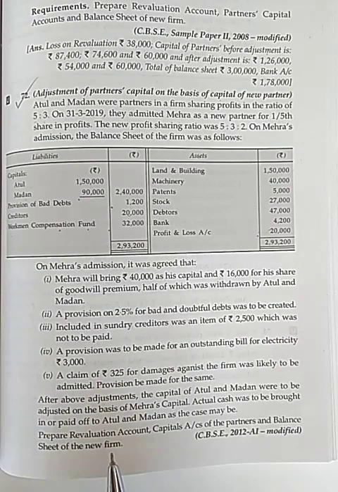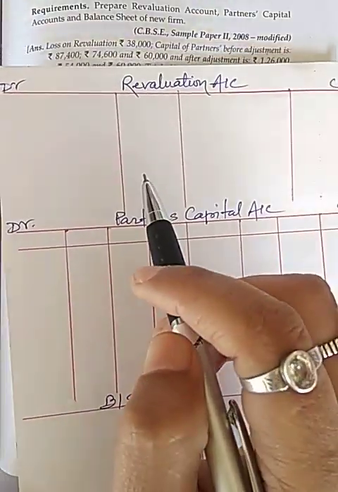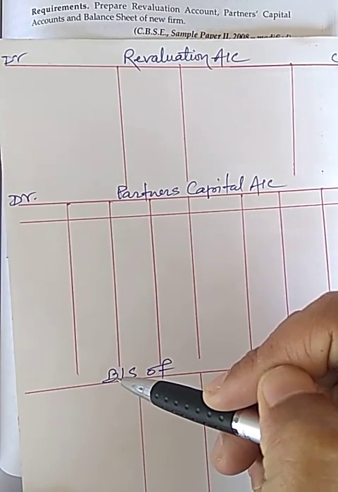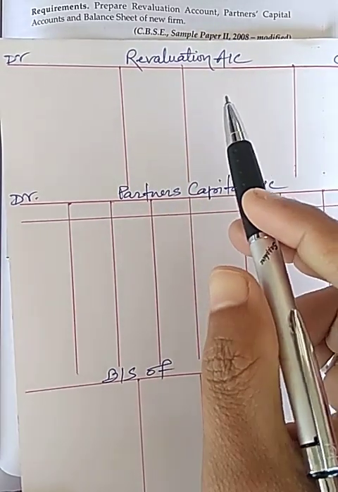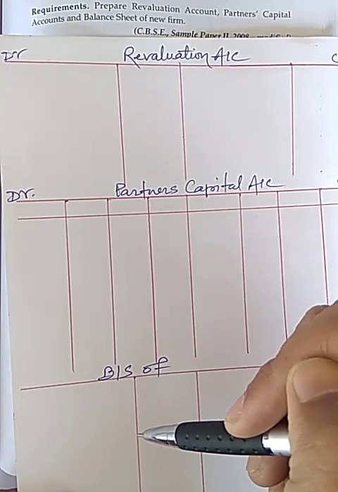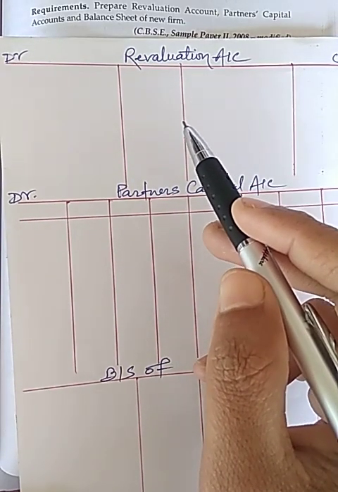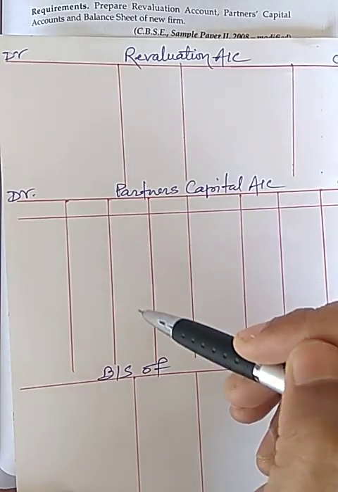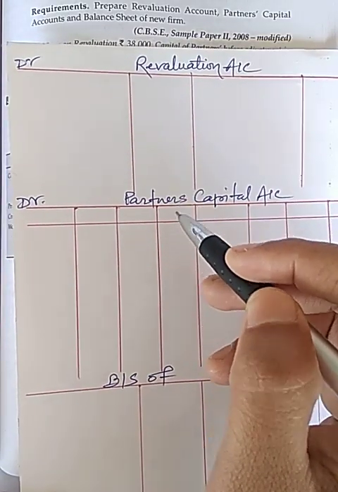So first we have to prepare the format of revaluation account, partner capital account and balance sheet. Then I will put in one by one as we have discussed in the previous chapter.